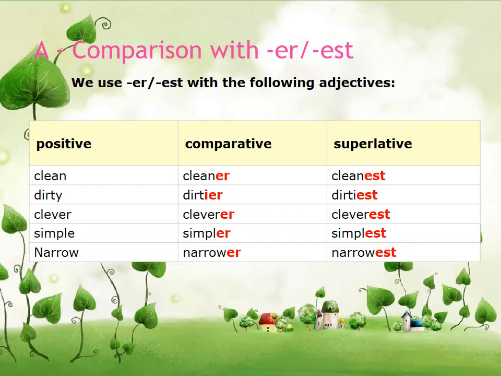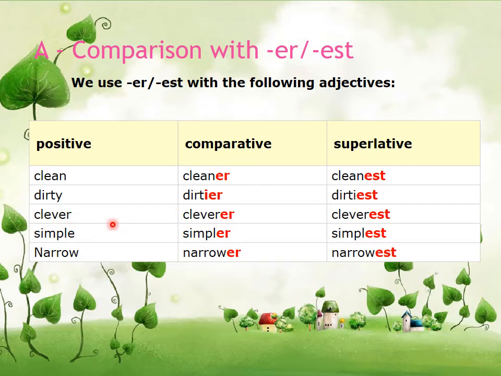So we will know even the rules in this later. So we use er, est with the following adjectives. For example, clean, cleaner, cleanest. Dirty, dirtier. Y is replaced over here by ier, and then dirtiest, iest. Y is replaced by again iest over here.